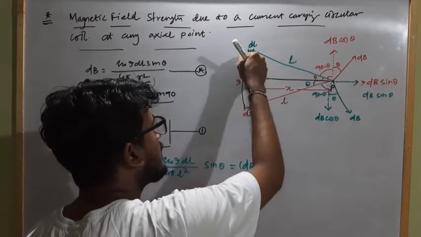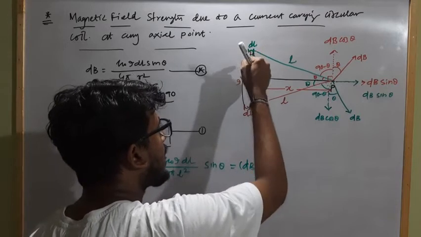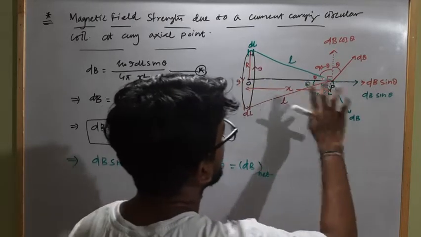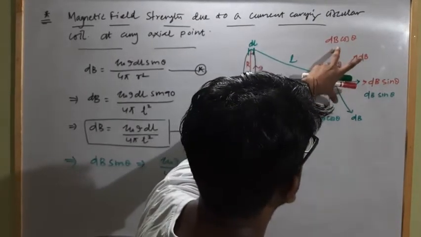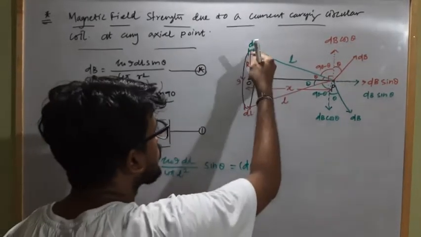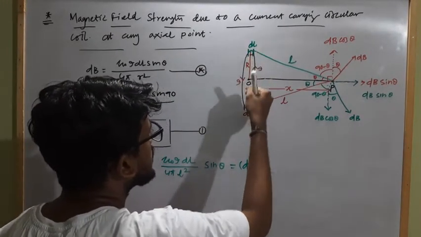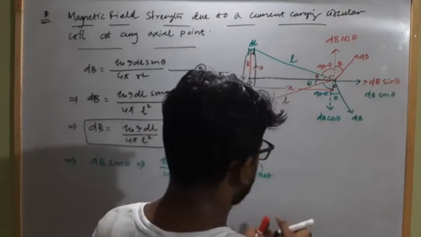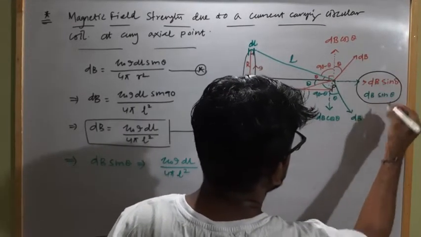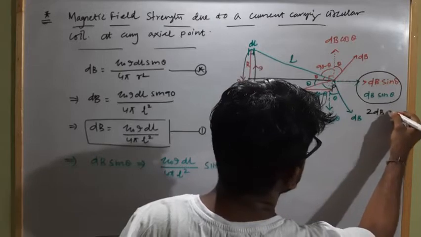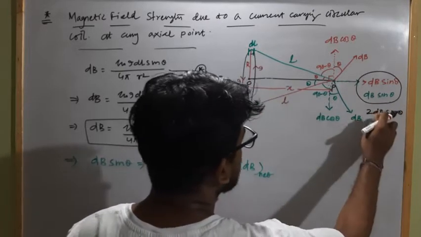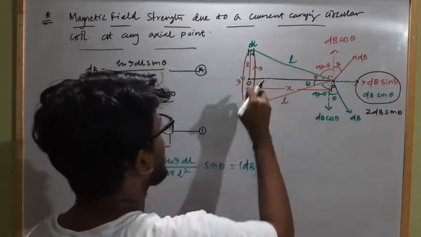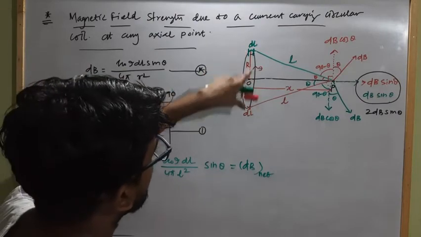And similarly, for each and every current carrying element there is another opposite current carrying element which is diametrically opposite to that. The vertical magnetic field strength components produced by them will cancel each other. That's why the two current carrying elements which are opposite in the diameter of this circular coil will produce a net magnetic field strength along the horizontal direction only, which will be 2 dB sin theta.